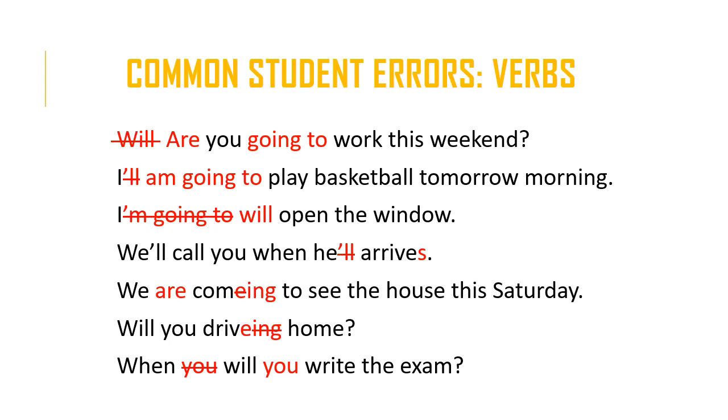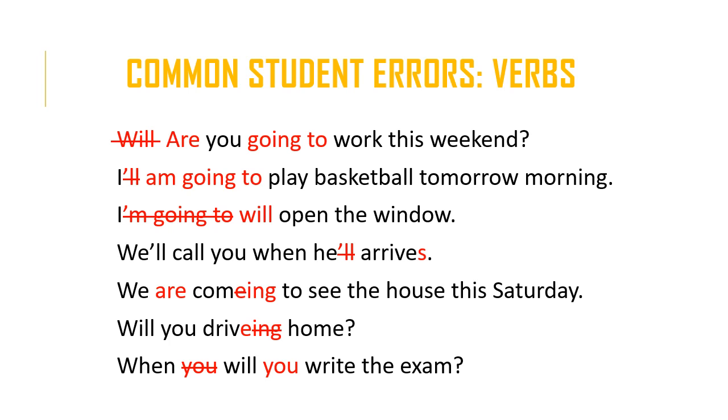And the next sentence, it originally read, we are come to see the house this Saturday. So we are come, or even we come, is generally not appropriate to talk about the future.